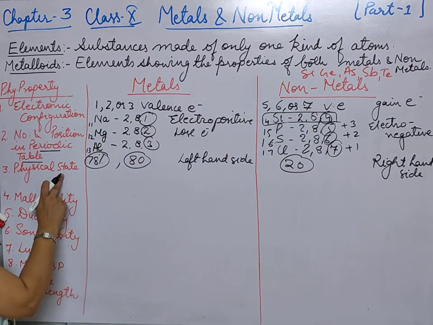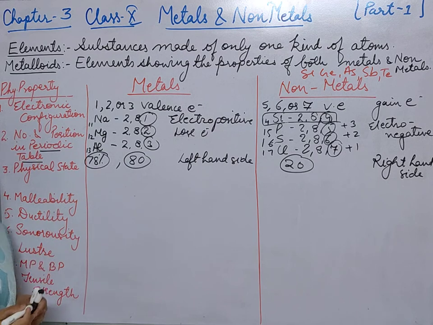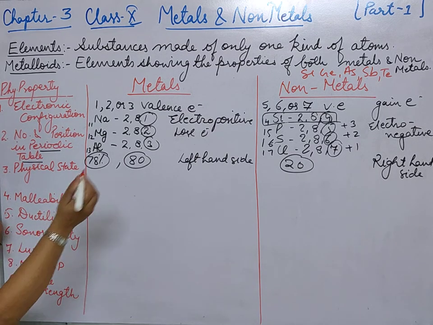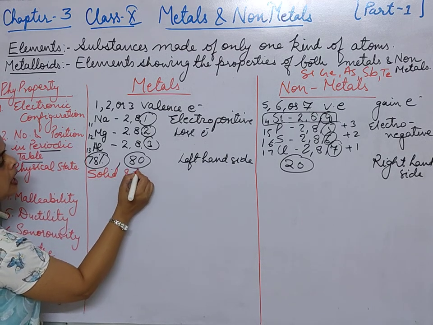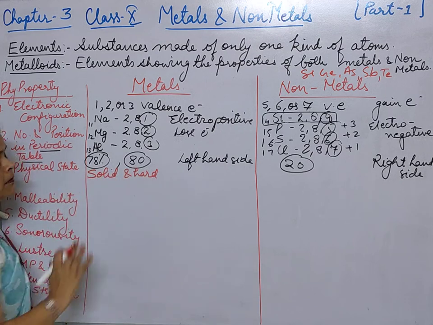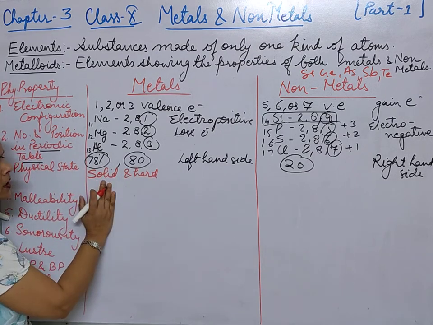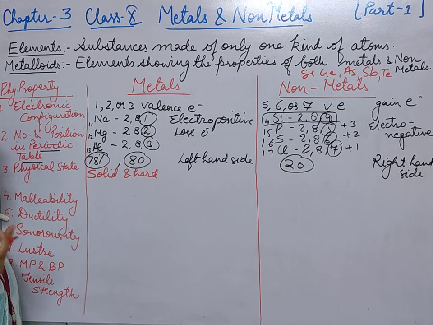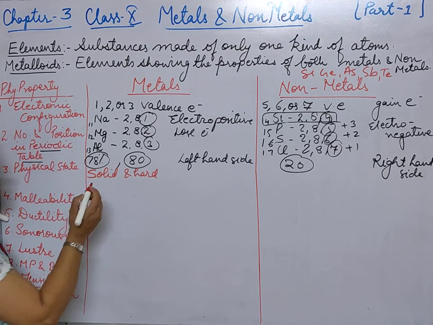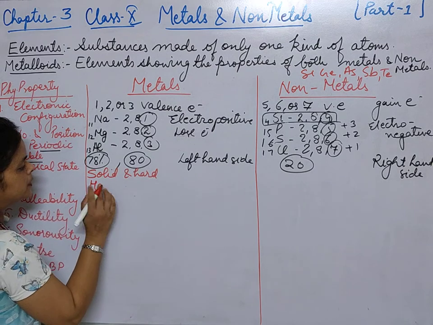Okay, now physical state. When we talk about the physical state, solid, liquid or gas, these metals are generally solid and hard. But there are exceptions. Generally they are solid, but some are not, yes, the example is mercury. The mercury is liquid.